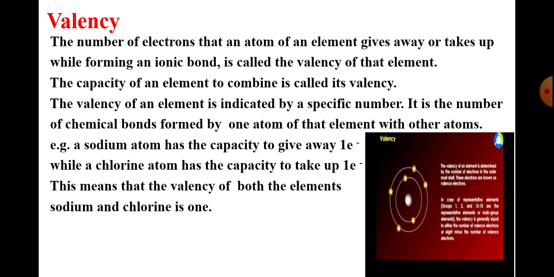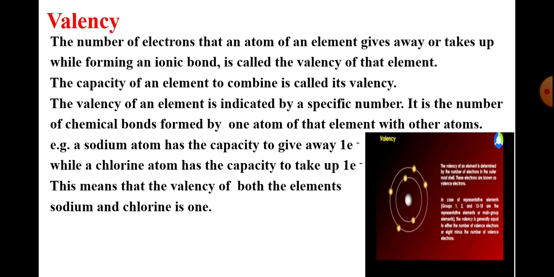Valency. The number of electrons that an atom of an element gives away or takes up while forming an ionic bond is called the valency of that element. The capacity of an element to combine is called its valency. It is also one of the definitions of valency. The valency of an element is indicated by a specific number.